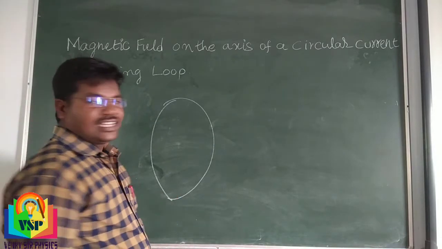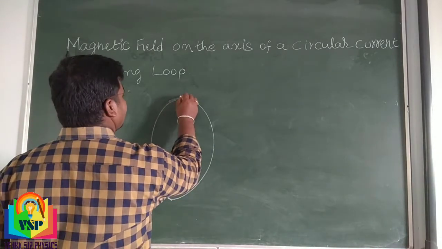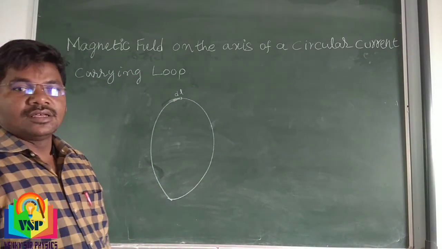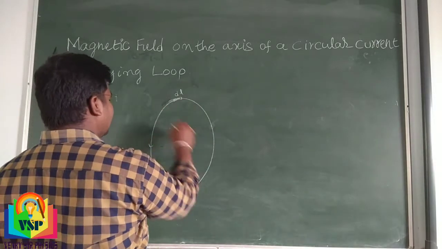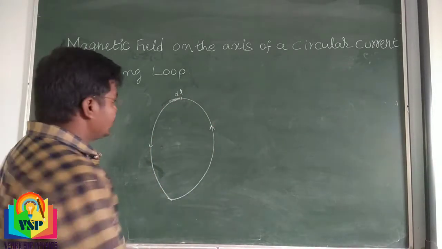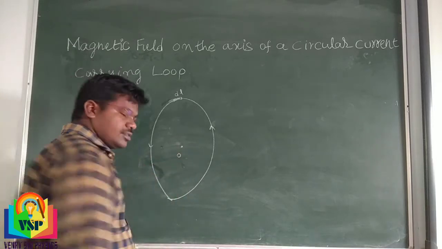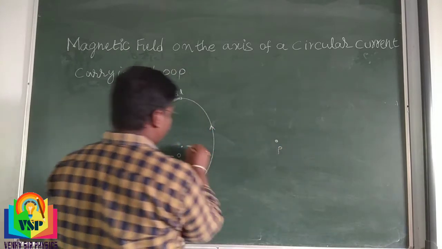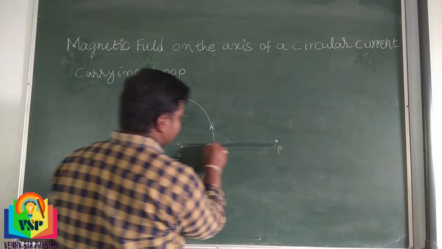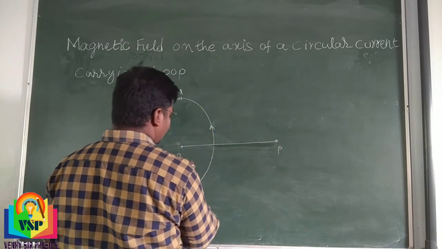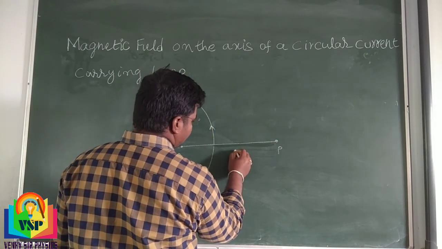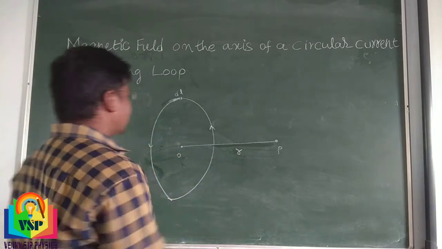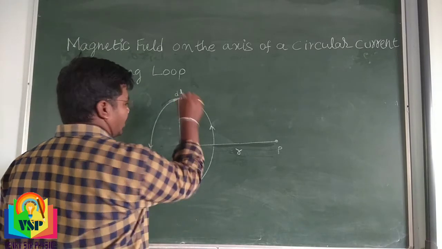And consider a small elementary length, that length you can say dl. In this circle the current is passing. The center is denoted O. Consider a point P. From the center of the circle to point P, the distance you can take r, small r, and the radius of the circle is denoted small a.